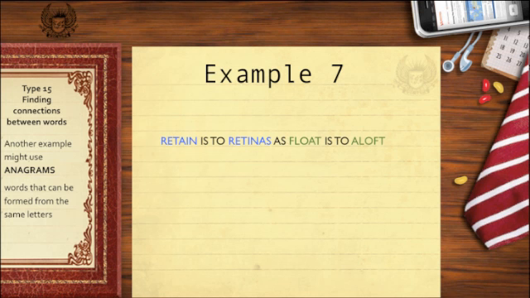So you see there are many different ways that you can find relationships between words, and these questions might all turn up in verbal reasoning, but all have the solutions you have just seen.